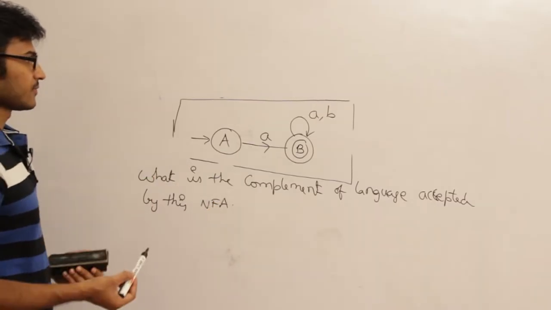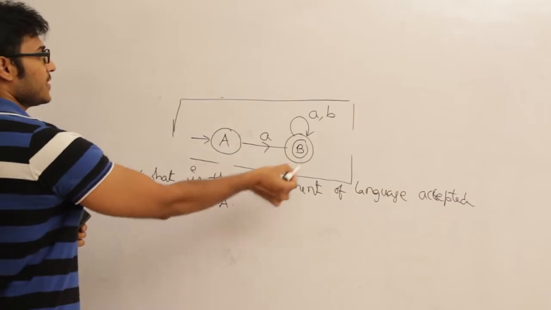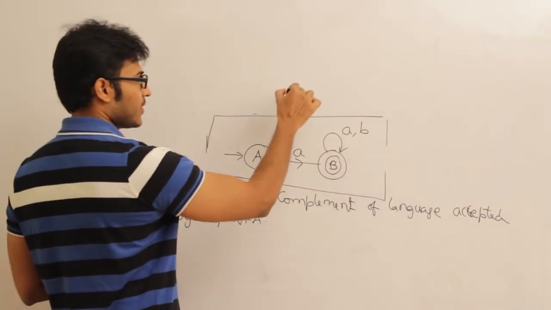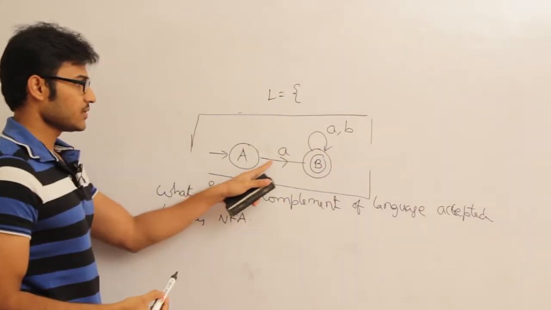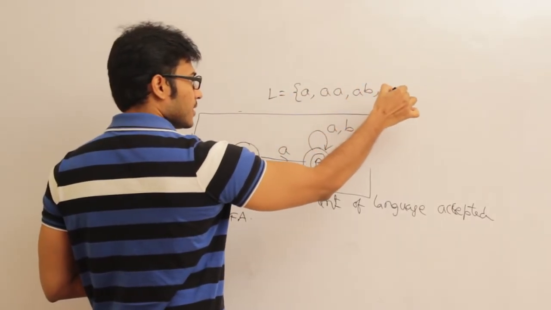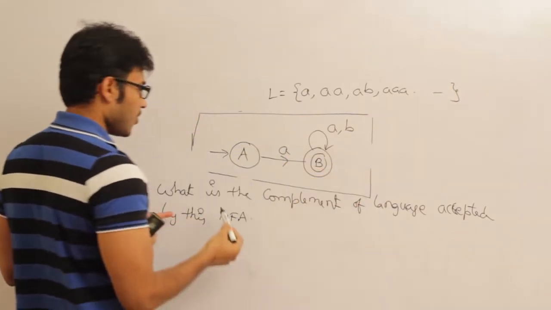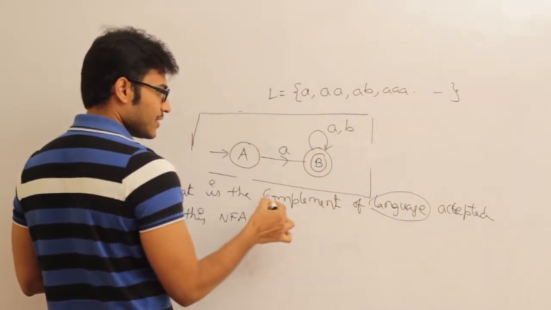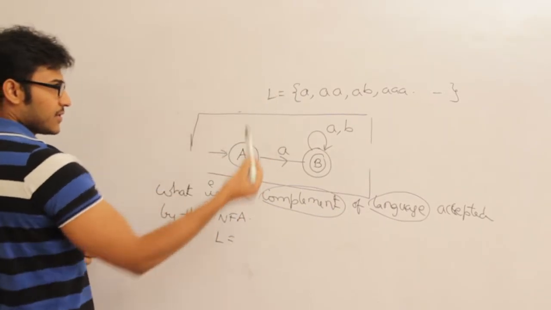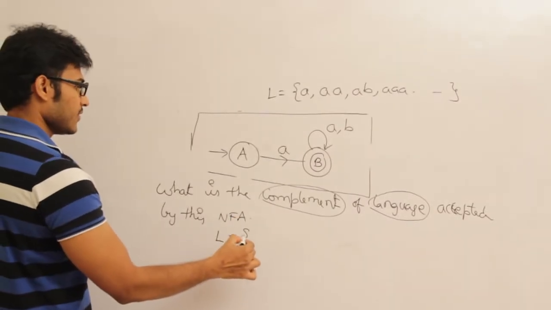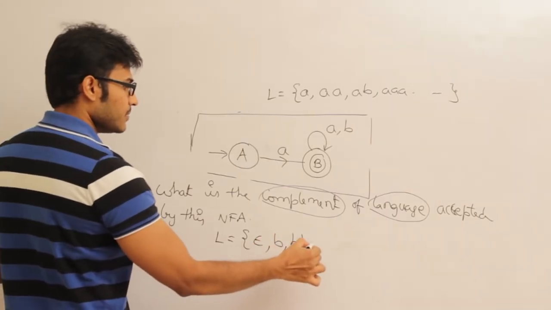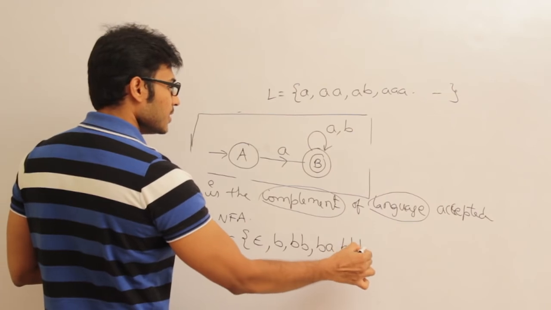Then you have to find the language accepted by this NFA and then complement the language. What is the language accepted by the NFA? The language accepted by the NFA is the set of all strings which start with a, which means a, aa, ab, aaa, and so on. Now you have found the language. After finding the language, find the complement of the language, right? So for this question, the complement of the language accepted by this NFA is epsilon as well as strings starting with b: b, bb, ba, bbb, and so on.